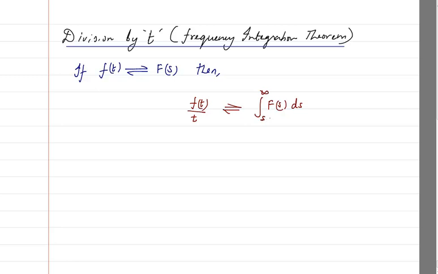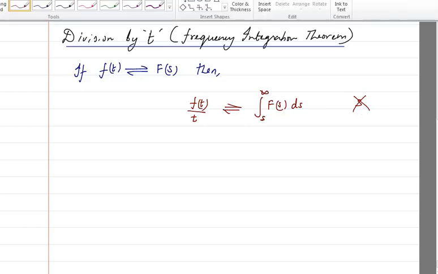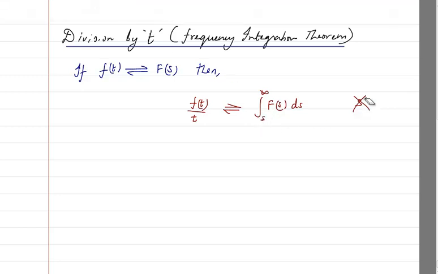Why am I not putting it as 0? Because if I put it as 0, what is going to happen finally is the s value will totally vanish out of the integration, and we will have some number. That's not going to be the answer. Remember this very carefully, that the lower limit is always s.